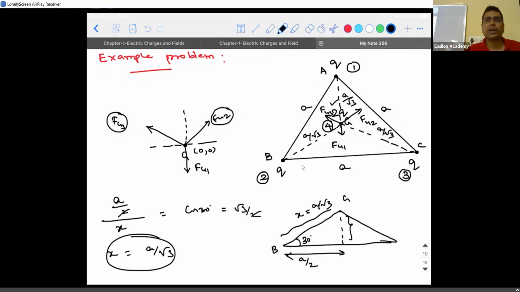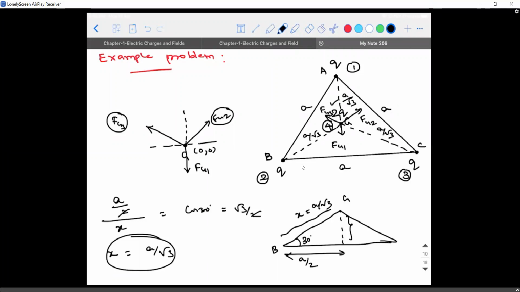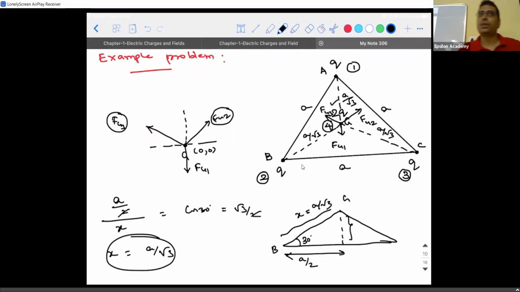F41 is perfectly along the y direction, but the other two vectors are not aligned to the x or the y direction. So what we will do is resolve them into components. To resolve them into components, I need to know the angle. So what is this particular angle x? If this is 30 degrees and this is 90, then how much is this angle?